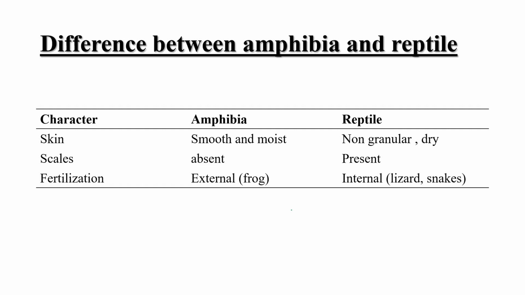Now let's discuss the difference between the amphibia and reptile classes on the basis of some important characters. Like skin type: in amphibia, skin is smooth and moist, while in reptiles, skin is non-granular and dry in nature. Scales are present only in reptiles. These are absent in amphibia. Fertilization is external in amphibia because these are also present in the water, right? So fertilization is external, while in reptiles, fertilization is internal.